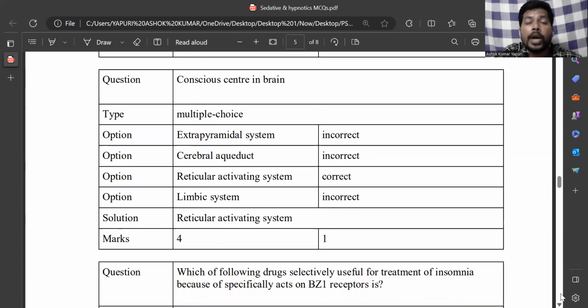And next, conscious center in the brain. The conscious center in the brain is known as the reticular activating system. Because of this reticular activating system, we are active in the daily activities, and due to inactivation of the reticular activating system, we are sleeping in the night time. So the reticular activating system, RAS, is known as our conscious center in the brain. And general anesthetics inhibit this reticular activating system and make the person unconscious.